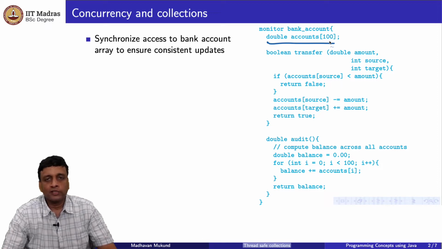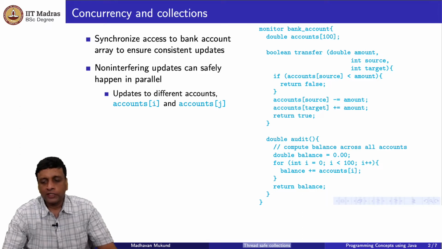And the whole problem was that we needed to synchronize concurrent access to this collection in order to make sure that the transfers and the audit thread cooperated in giving us some meaningful output and not some erroneous output, where the audit would either interrupt a transfer or it would report one balance before the transfer and one balance after the transfer.